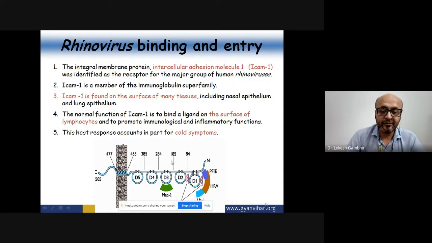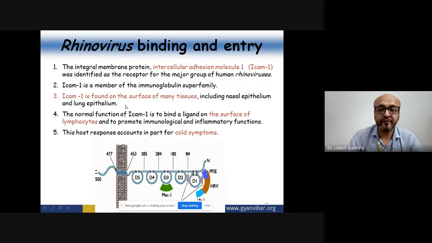And not only in the immune system, this ICAM1 is present on many tissues, and specifically it is present on nasal epithelium. So our epithelial cells which are present in the nasal cavity also contain this particular receptor, and that's why rhinoviruses can directly bind to this receptor, gaining entry inside our epithelial cells and thereby causing common cold. So it is present in lung epithelium as well as the nasal epithelium. The virus will bind to this receptor and will serve as a ligand to this receptor.